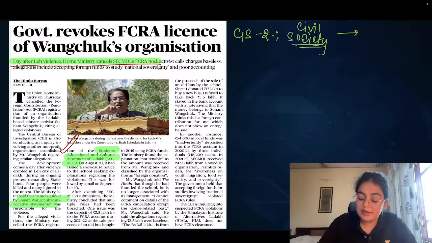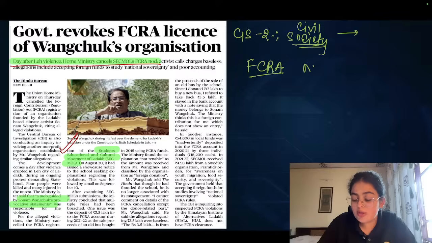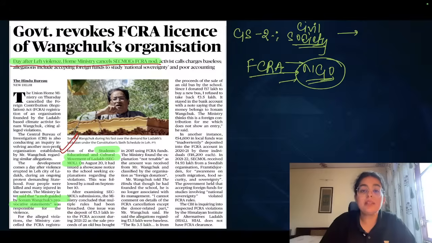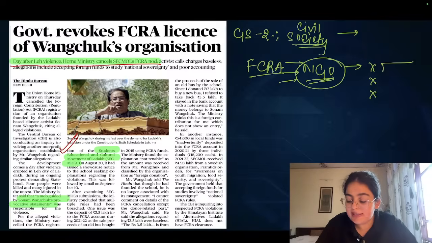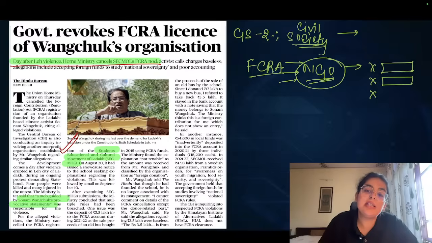And therefore, the FCRA licenses are basically given to those NGOs, non-governmental organizations, that are willing to receive foreign funding. It is a method of regulating how this foreign funding is utilized by these NGOs. There are some prohibited activities where the NGOs cannot utilize this. For example, they cannot take up any conversion related activities. They cannot sponsor any protests related to the funds that they have received, etc.